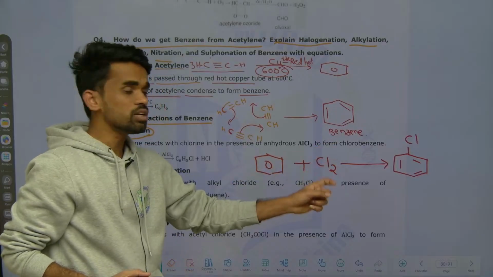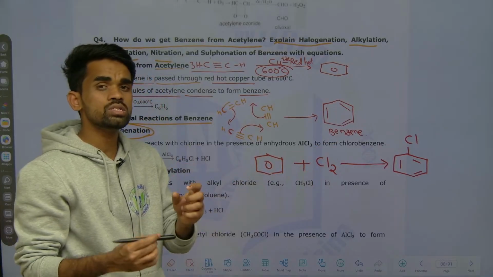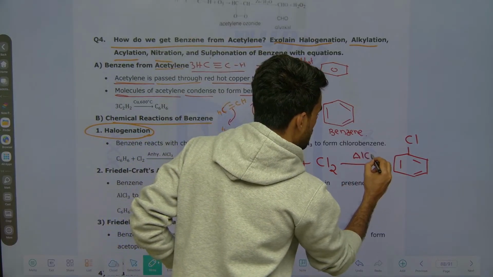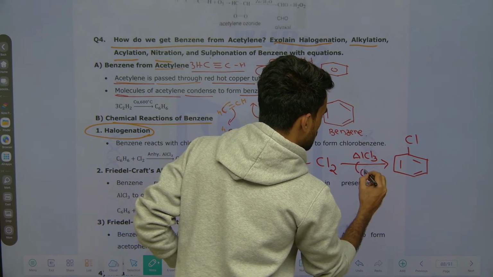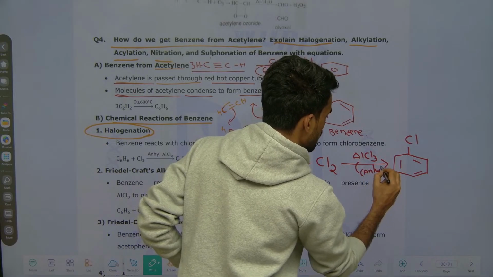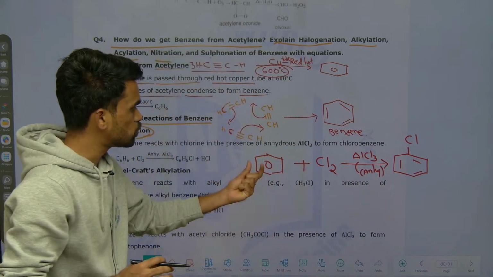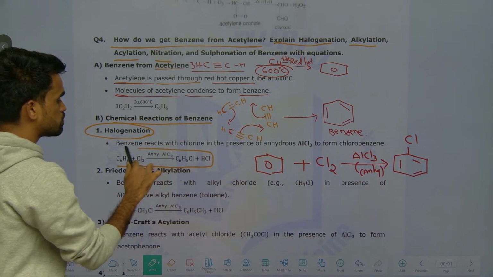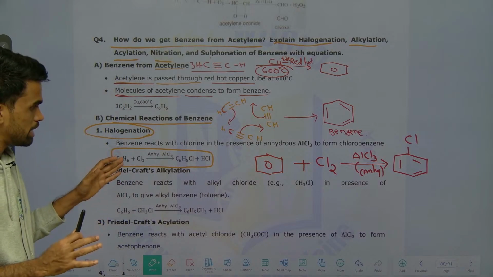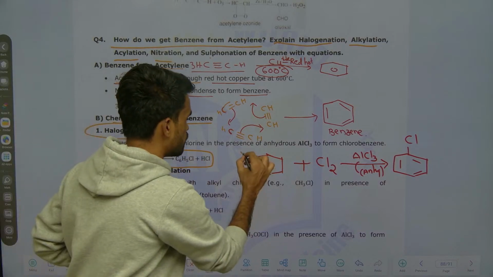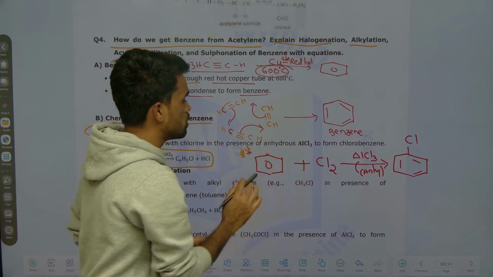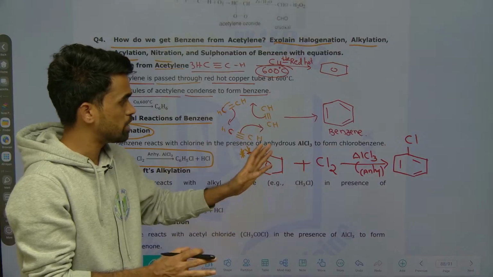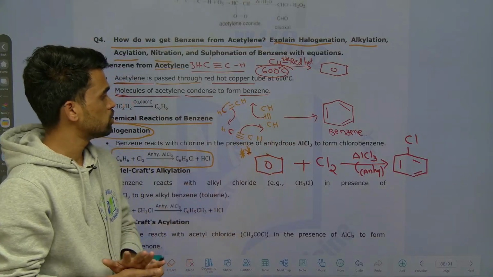For this conversion, along with the chlorine, we need to use a Lewis acid, like anhydrous AlCl3. It is better to mention it in this way. Just to provide this material in a smoother way, we have designed it like this, but in the exam you should try to mention it in this manner, so that the examiner correcting your paper will get impressed by your representation and give full marks, okay.